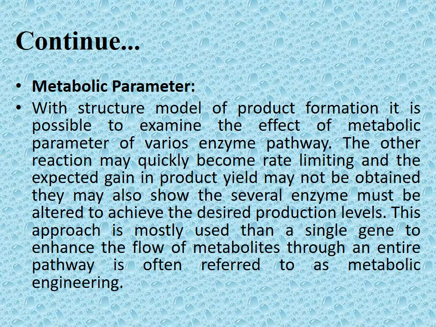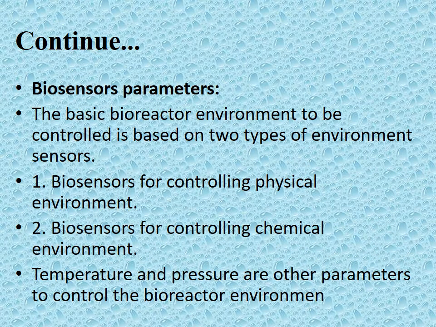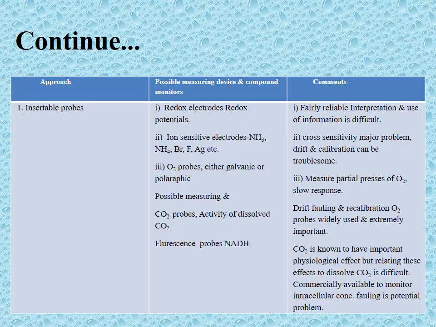Another is metabolic parameters. With a structured model of product formation, it is possible to examine the effect of metabolic parameters on various enzyme pathways. We will see which need biosensors, since it is also necessary to control the physical environment and chemical environment, as well as the bioreactor environment.